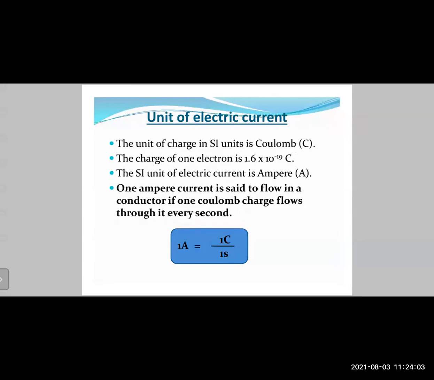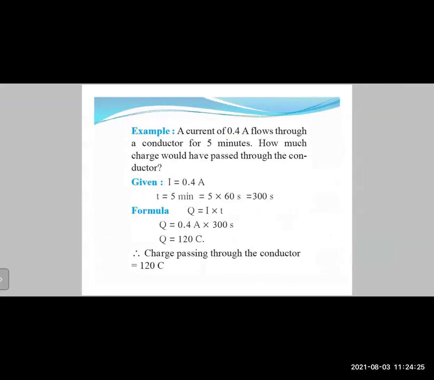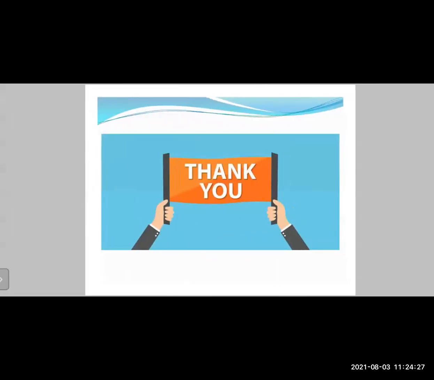The SI unit of electric current is ampere, given by capital A. One ampere of current is said to flow in a conductor if 1 coulomb of charge flows through it every second. So the ampere is just how fast the electrons are moving. 1 ampere equals 1 coulomb upon 1 second, or you can say 1 ampere is 1 coulomb per second.